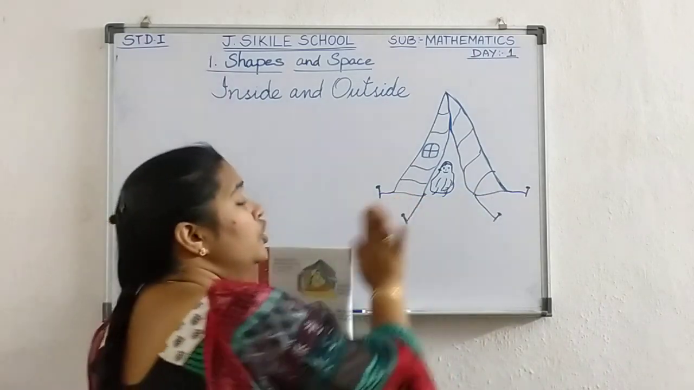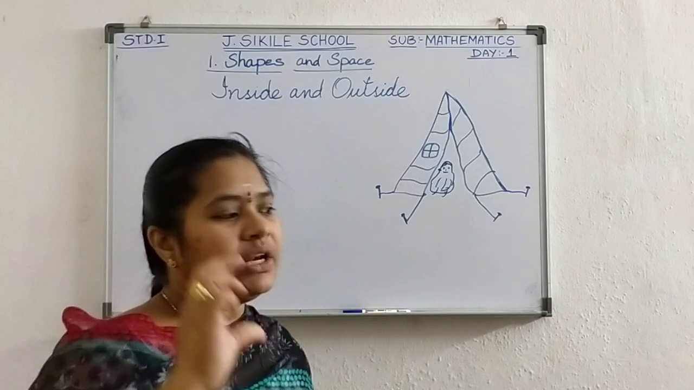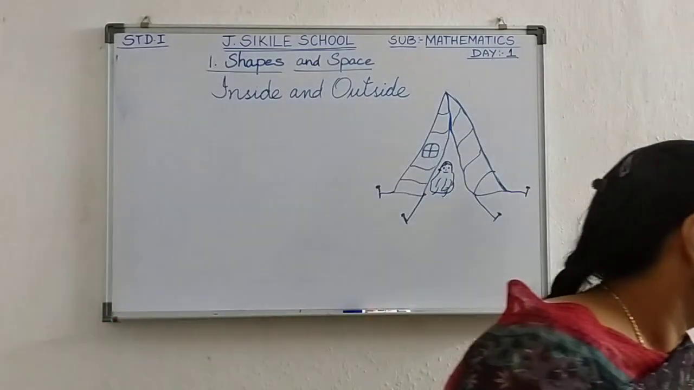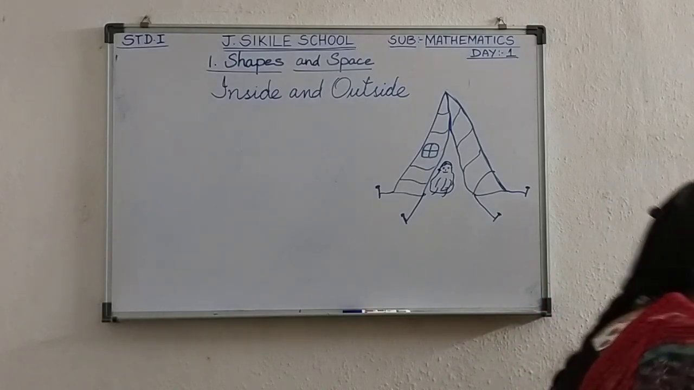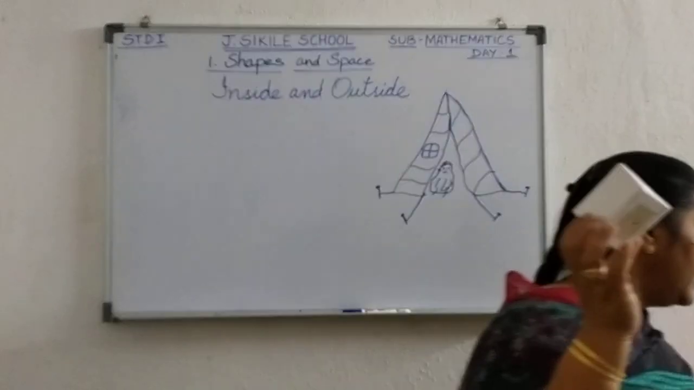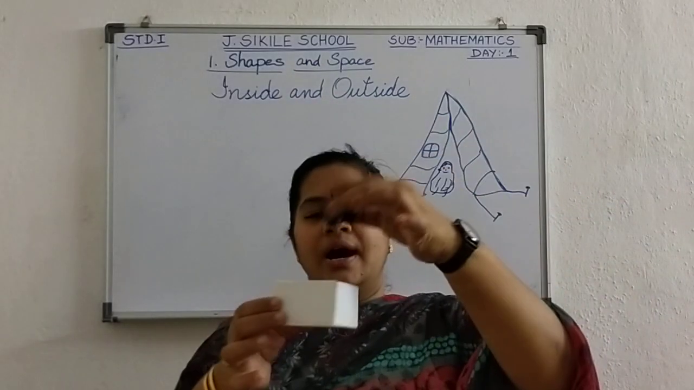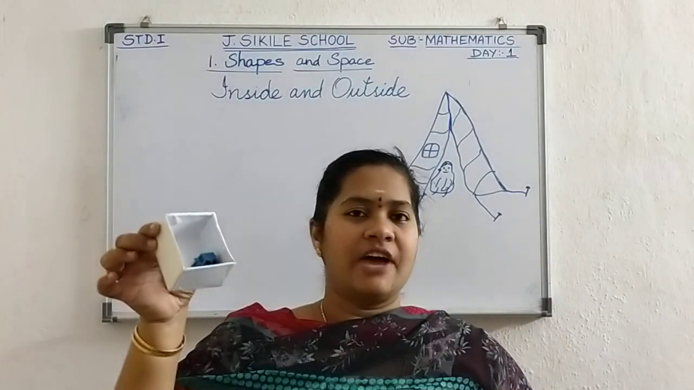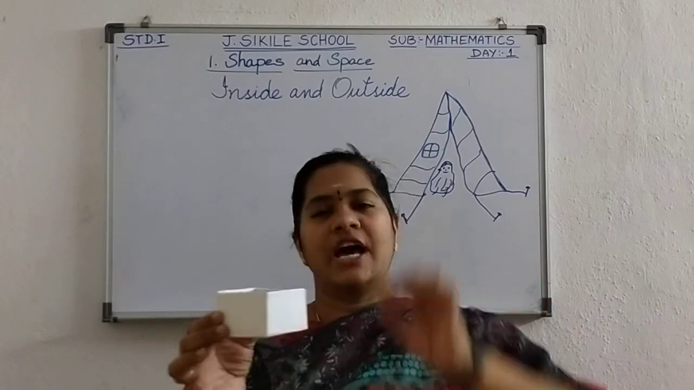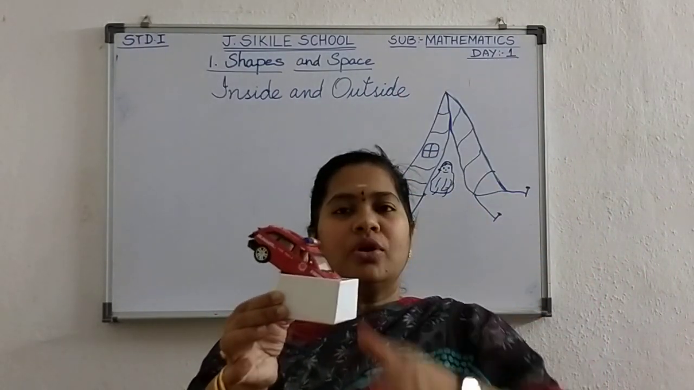Then the Arab told, no, the tent is very small, so don't come. Now see here, I have a small box. If I keep one car inside, it is having a place. If I keep another car, it is having place. Can I keep this big car inside the box?